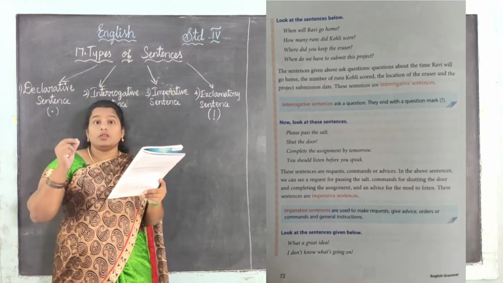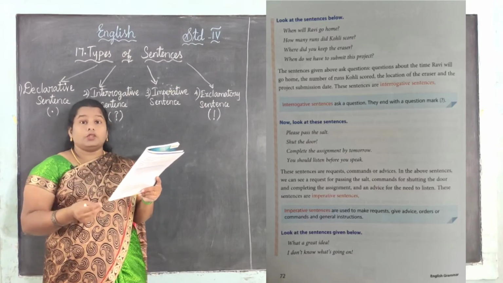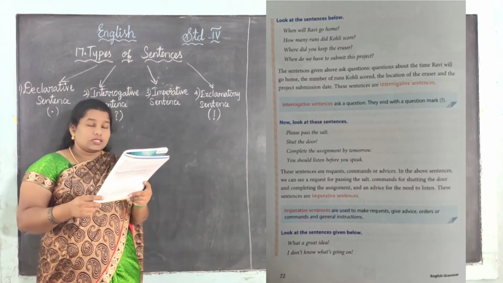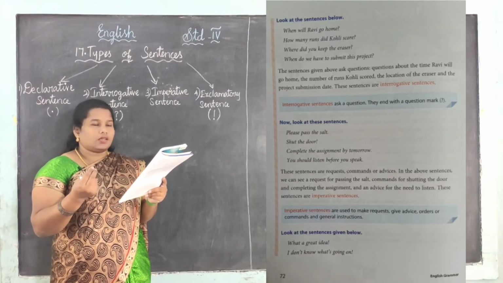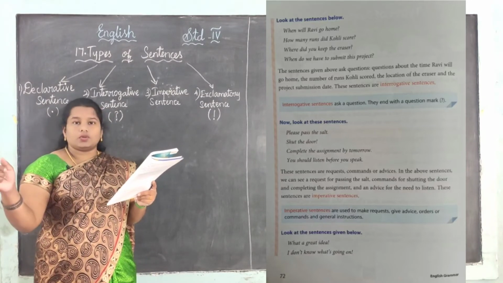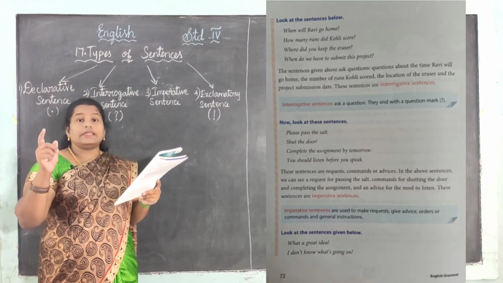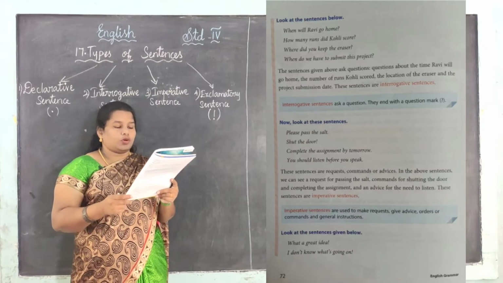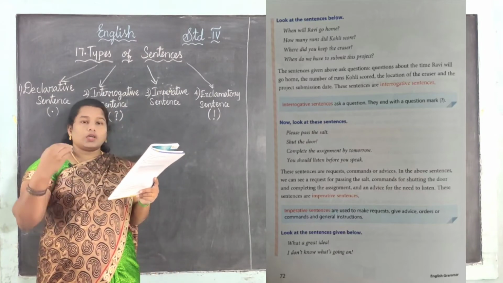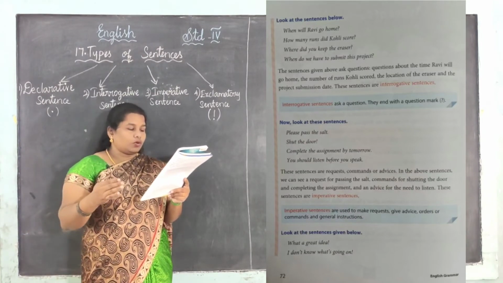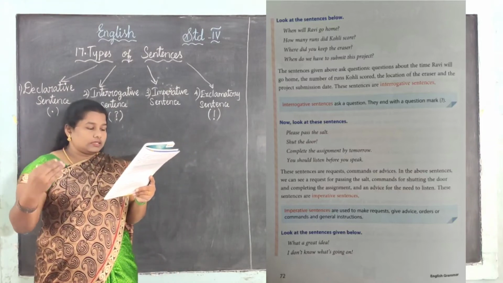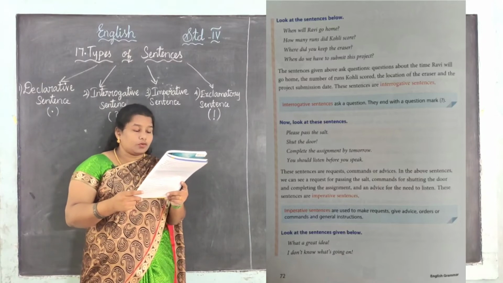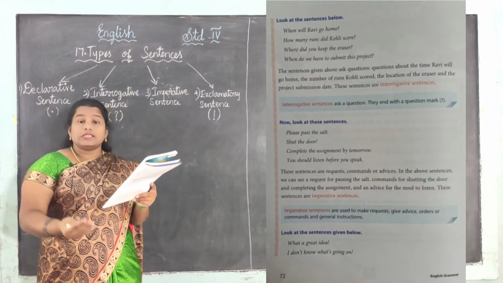Then we are moving to the imperative sentence. For the imperative sentence, you need to listen carefully so that you are able to understand. Yes, please pass the salt. See, it is a request, please. Next one, shut the door. Door close pannu, it is an order, right? Complete the assignment by tomorrow. You have to complete this assignment by tomorrow. Shut the door is a command, and this is an order. Next one, you should listen before you speak. See, this is advice.